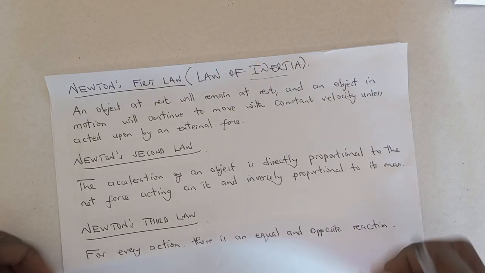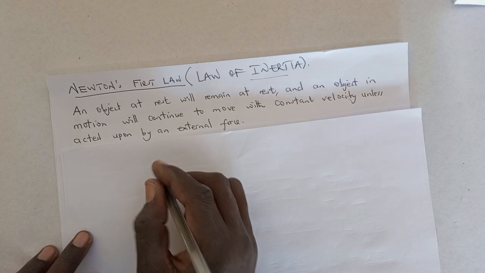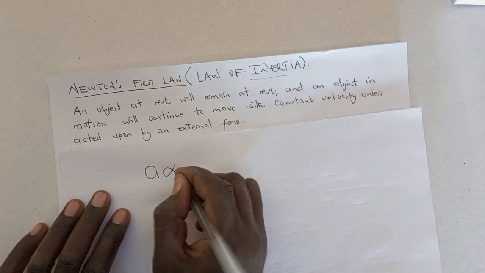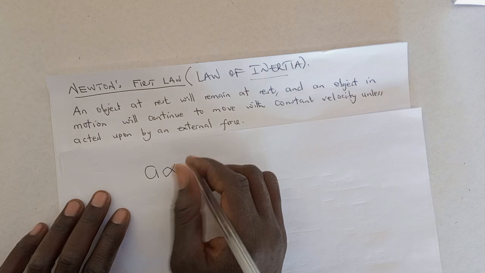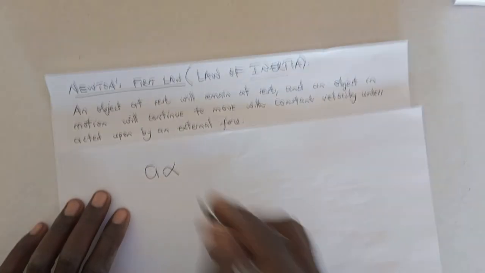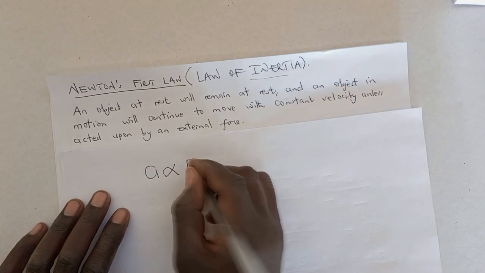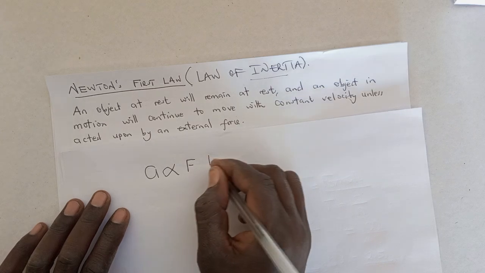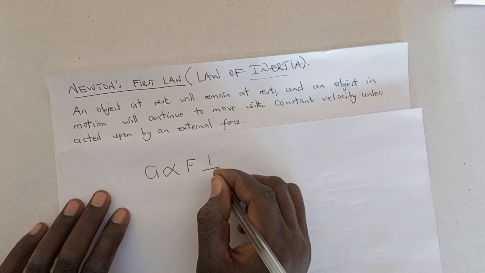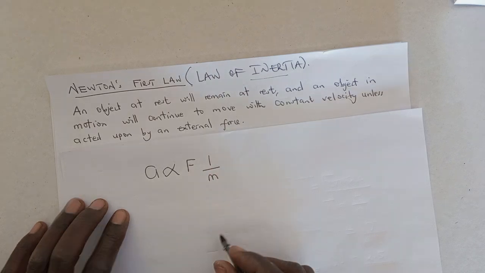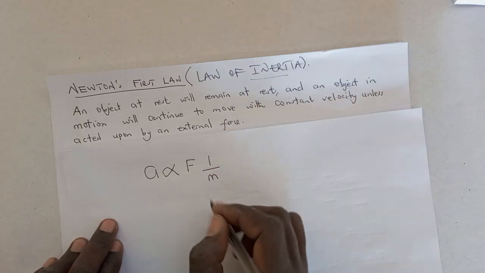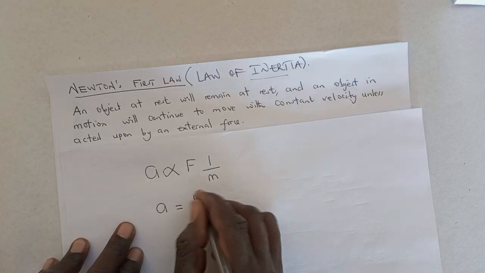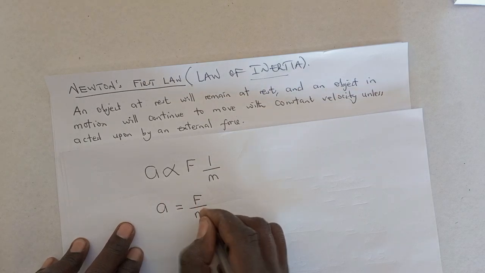So mathematically speaking, what we are saying here is that the acceleration of the body is directly proportional to force and inversely proportional to mass. So when you go the mathematical way, you combine these expressions, you're going to have acceleration being equal to force over mass.